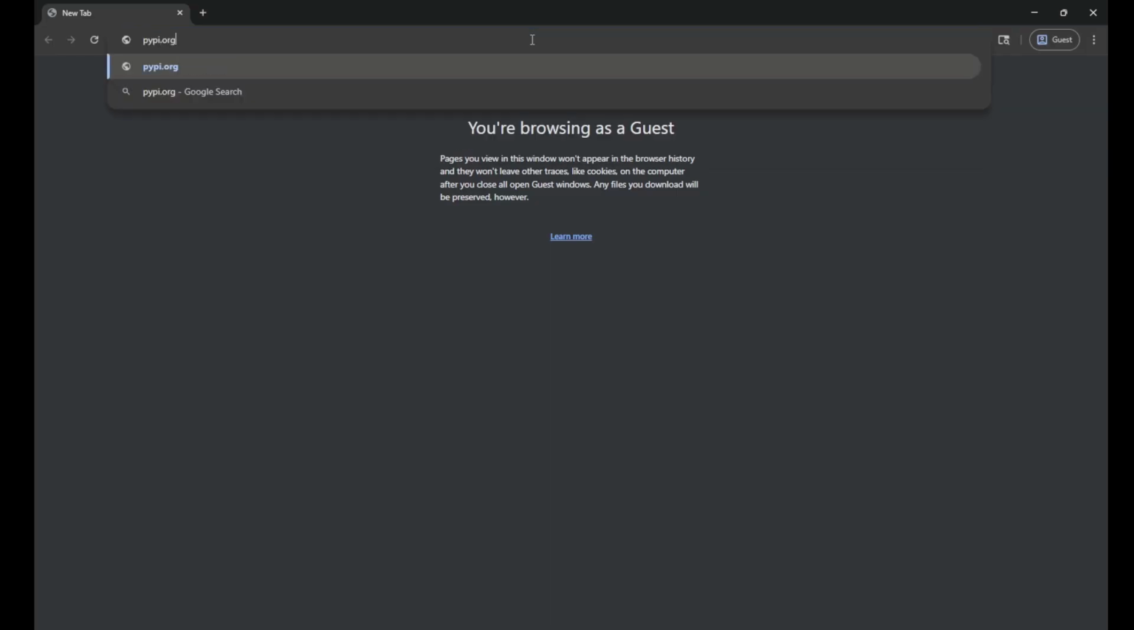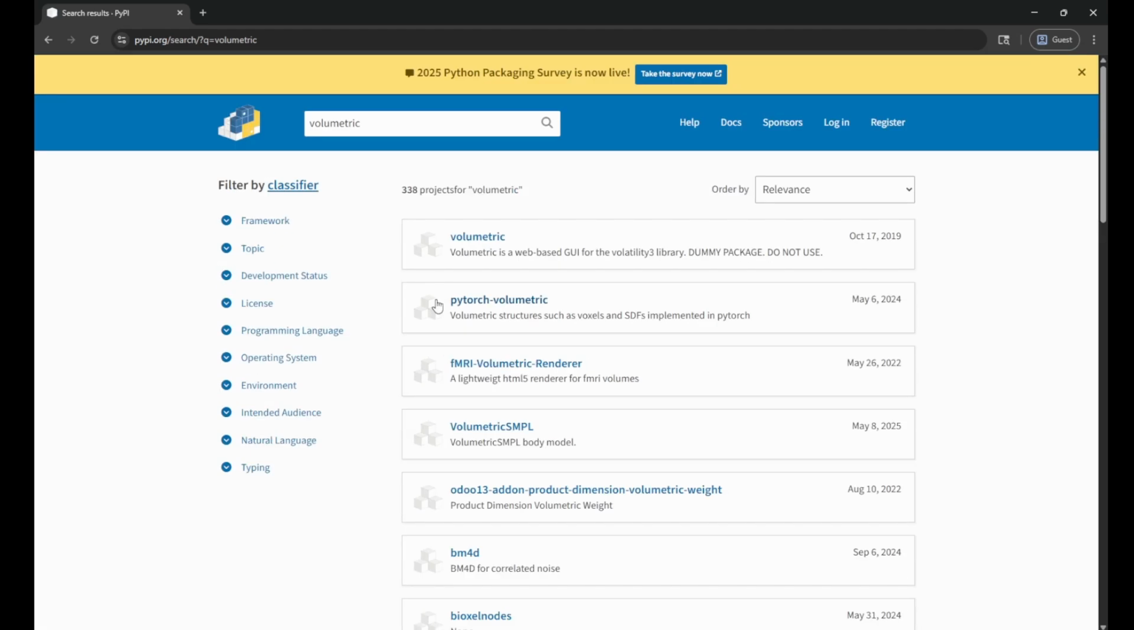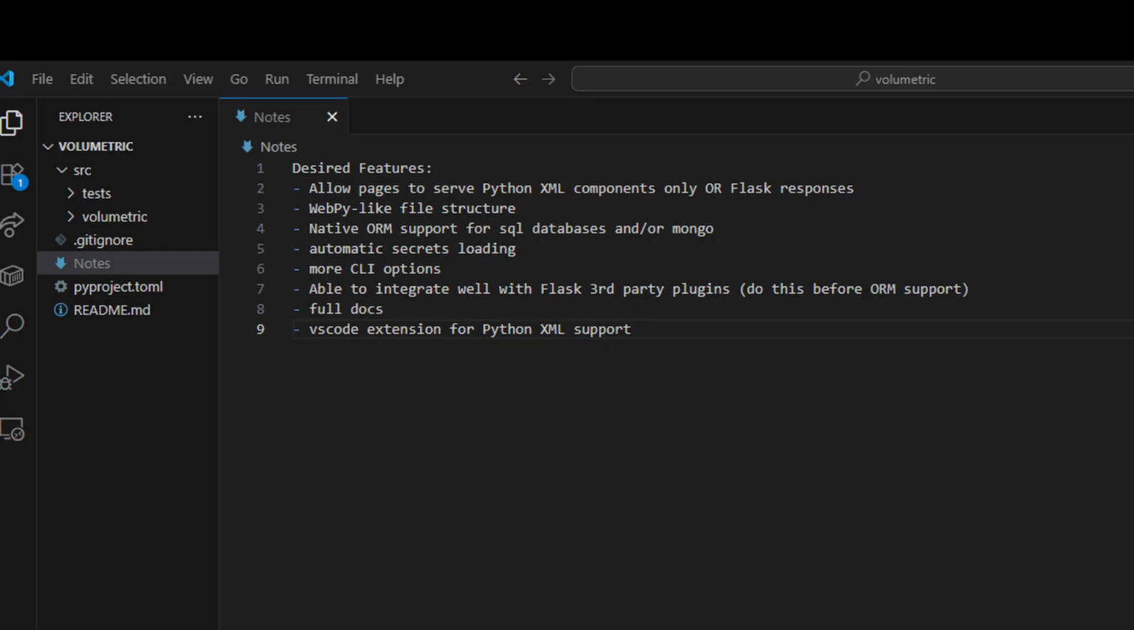Two seconds later. Head to PyPI and search Volumetric. And of course something already exists. It's alright, I'll just name it like Volumetric Flask or something. Here's a list of features I want to target. I'll be hitting most of them throughout the video.